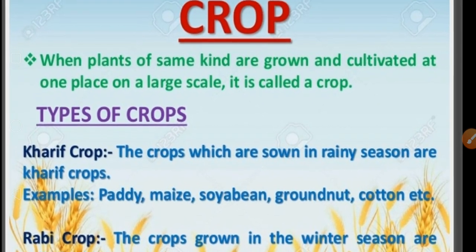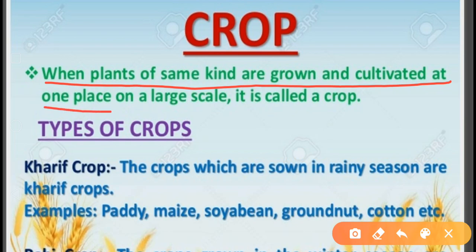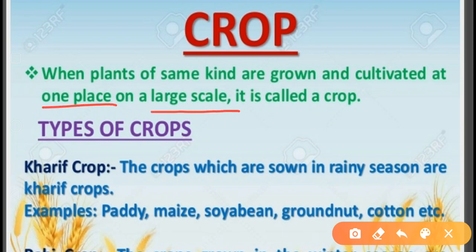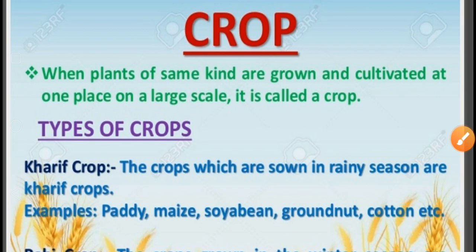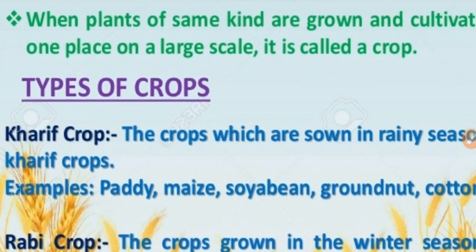First is, what is a crop? Crop means when plants of the same kind are grown and cultivated at one place on a large scale. It is called a crop. Emphasize the words one place and large scale. If you are cultivating any type of plant on a large scale, then it is known as a crop. For example, a crop of wheat means that all the plants grown in a field are wheat only. Clear?